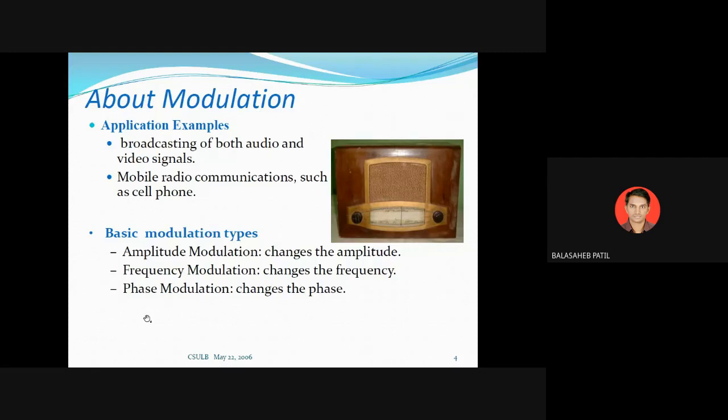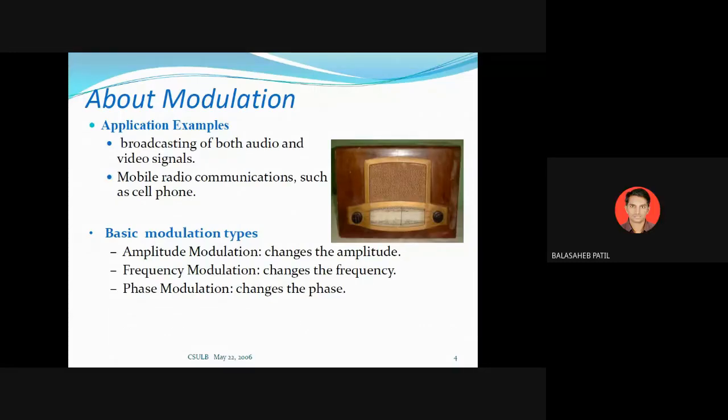Now, what is the use of modulation? Modulation is used for broadcasting purposes for the audio signal as well as the video signal. That is an example of one-way communication. Am I audible to all? Hello? Yes, sir. Okay, okay.